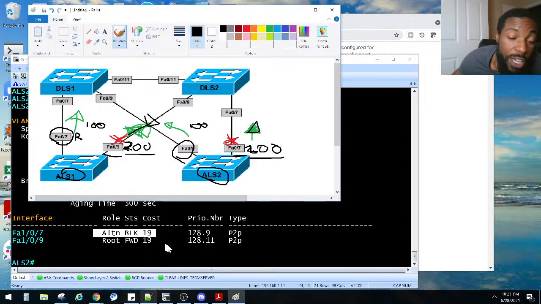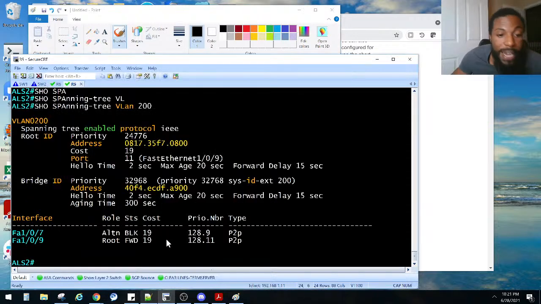How do we do that? You said you got to make it higher. How you gonna make that cost higher? Well, you said higher than 36, but I set it to 100 and it didn't do it. You got to do the other one to be higher. So the one that's forwarding needs to be higher then, so that way this becomes the root and forwarding.